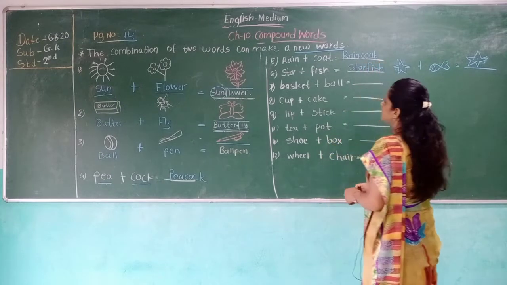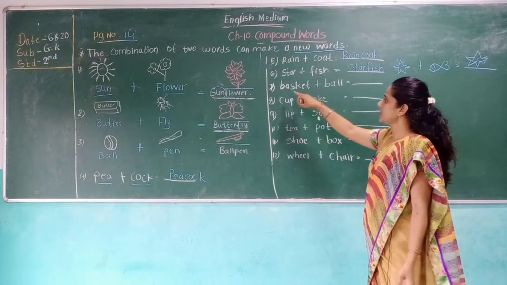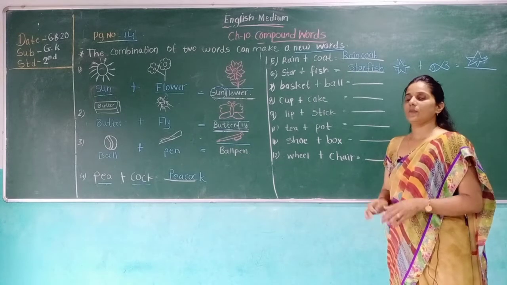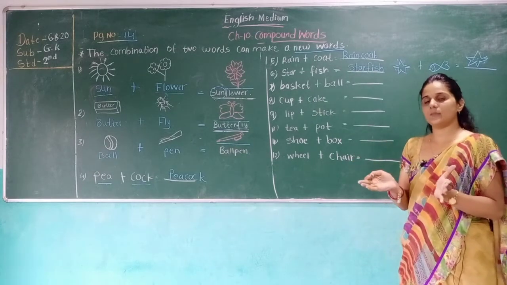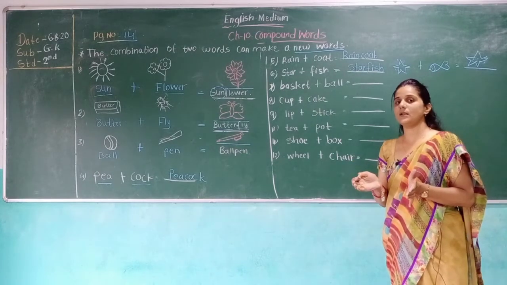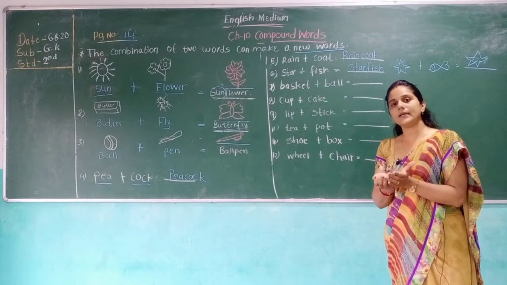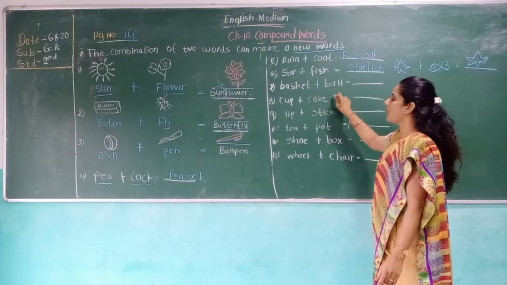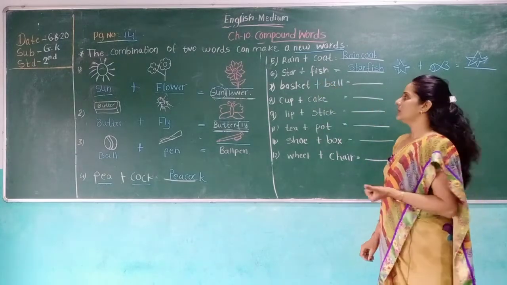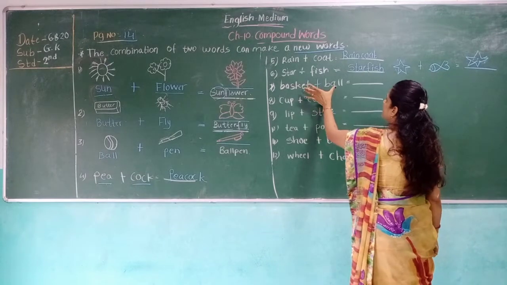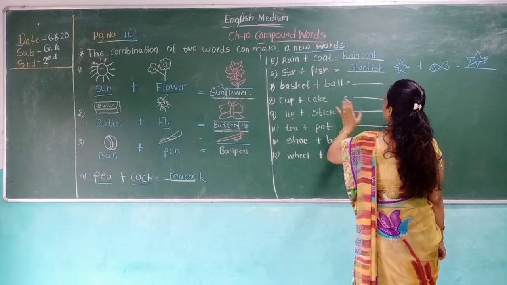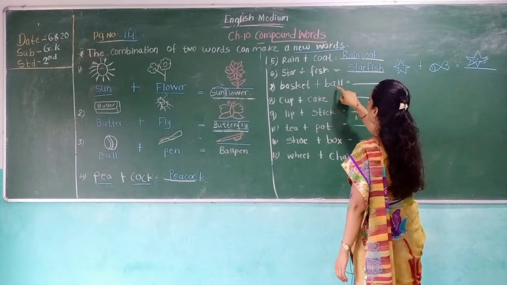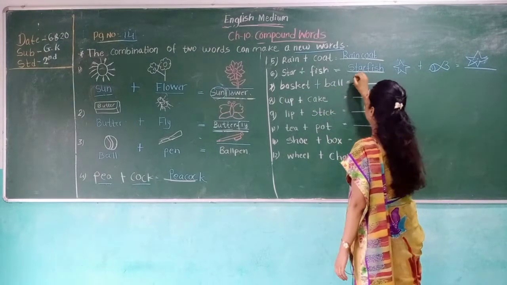Okay, now number 7 is basket. B-A-S-K-E-T, basket. Where do we keep our fruit and vegetables? In a small bucket, a basket. So basket plus ball, you play with a ball. We join and compound these words and make a new word, basket plus ball, basketball.